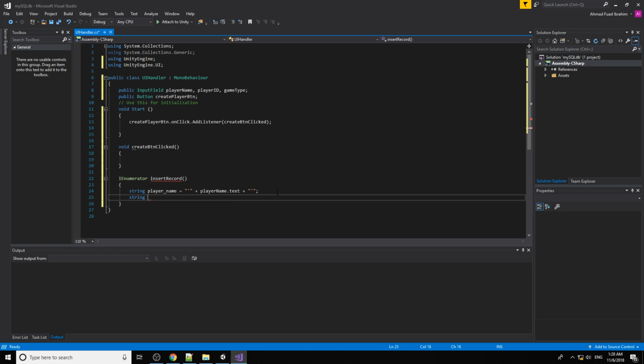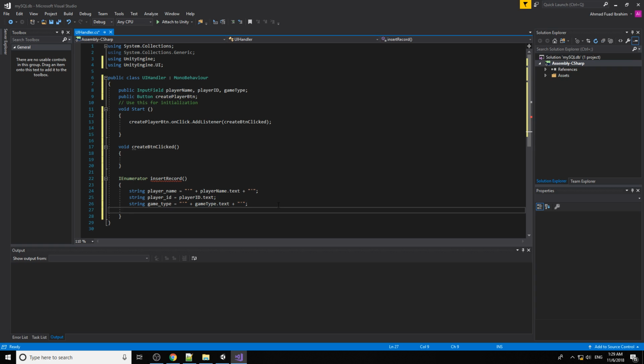Okay, as for the player ID, we don't need the apostrophe, so it should be okay. Straight away get the value of player ID dot text. Then lastly, the game type. The same concept, because this is a Waka database. Right, so we have all the three pieces of information there.